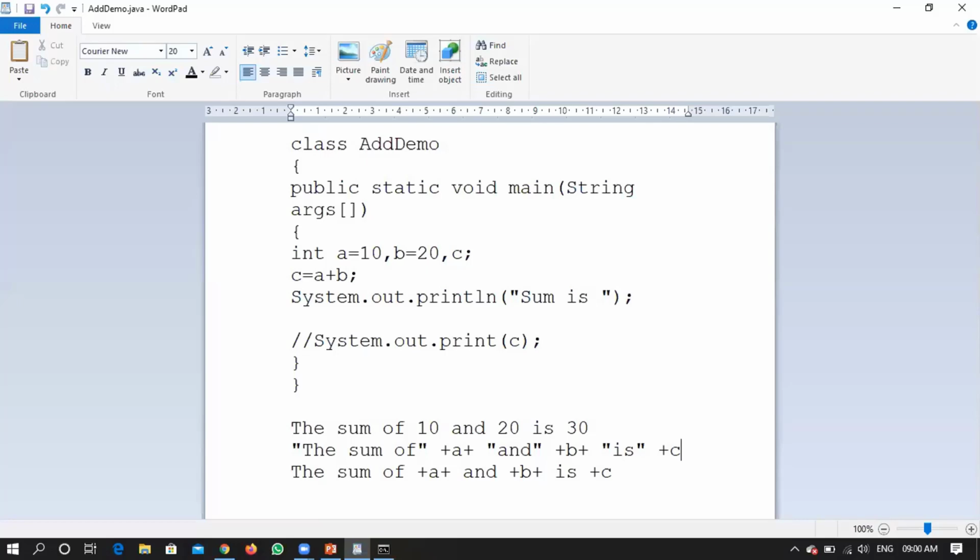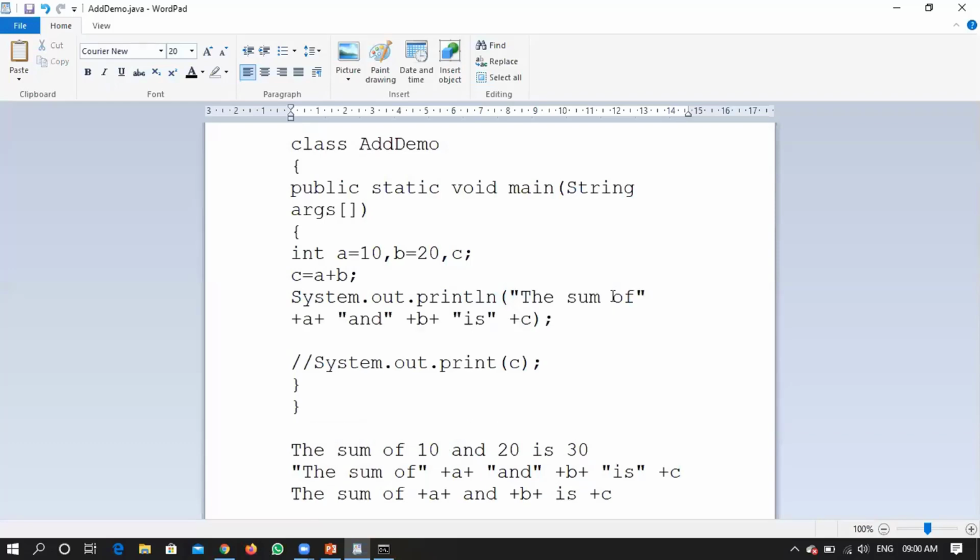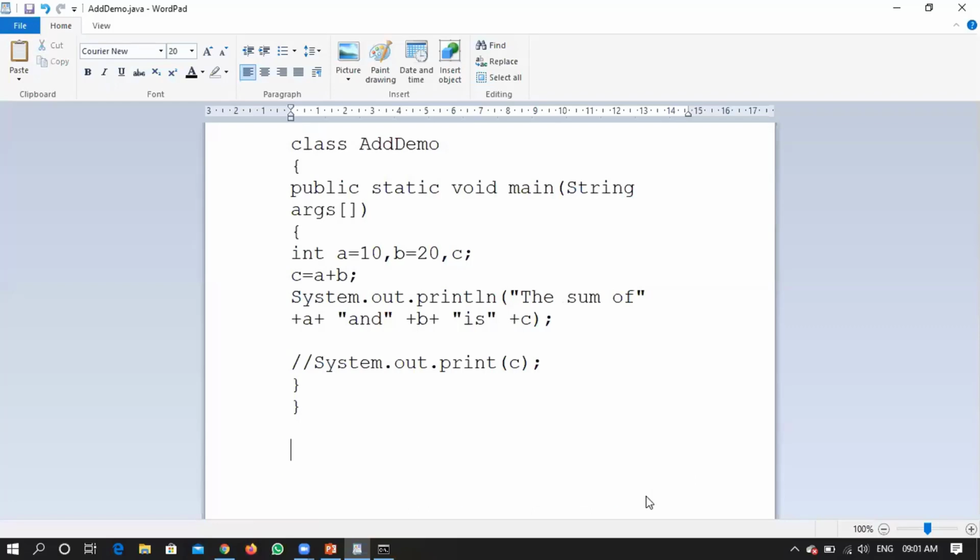Right? So let me copy this particular statement. Instead of this, let me paste this one. So I would like just to check whether things have been written perfectly.